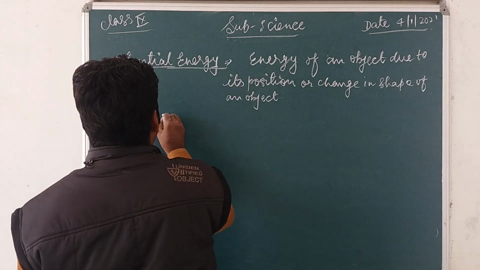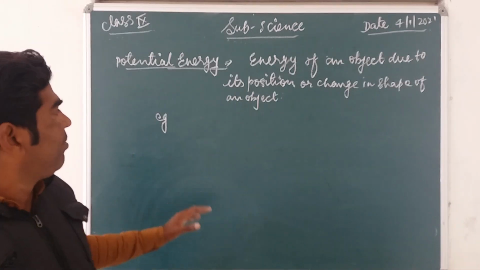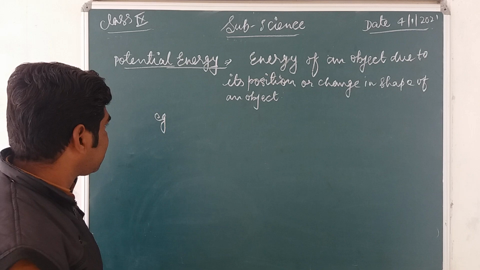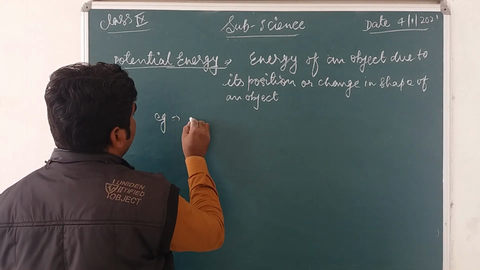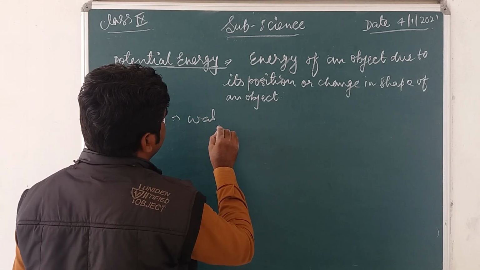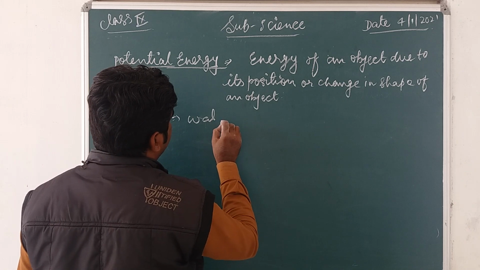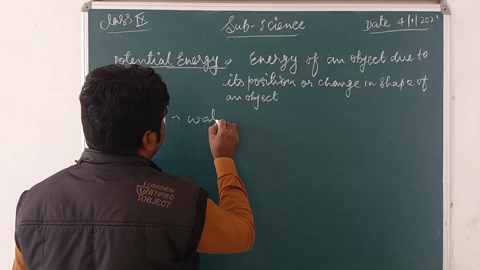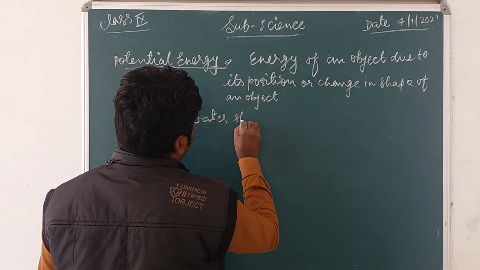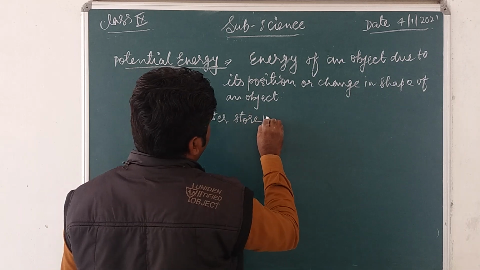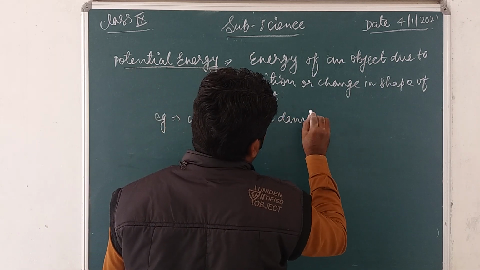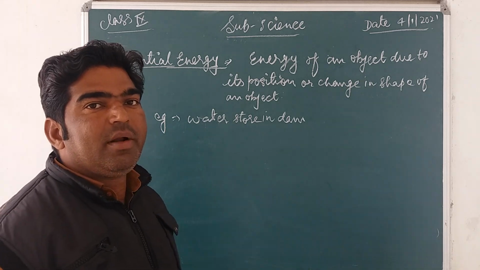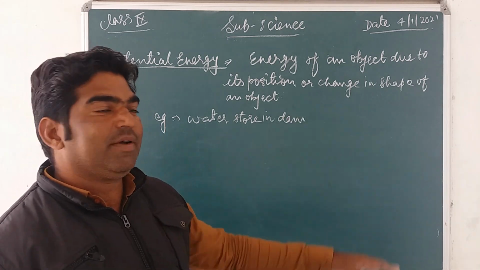For example, suppose that water is stored in a dam, like Jawai Dam.